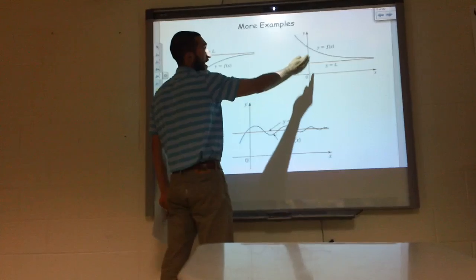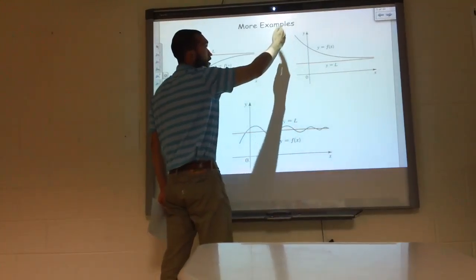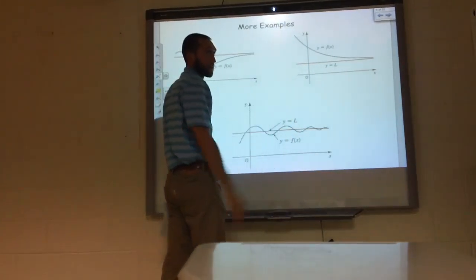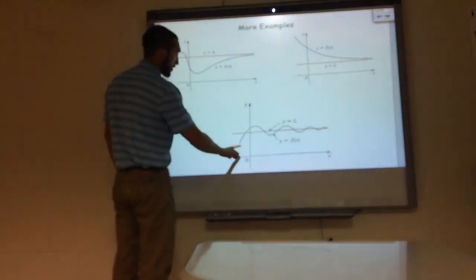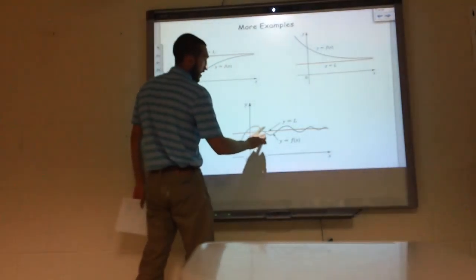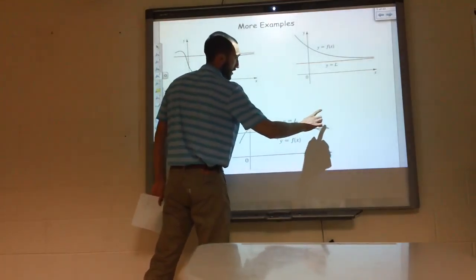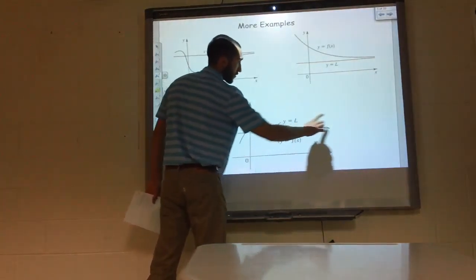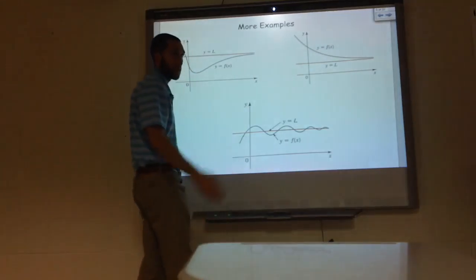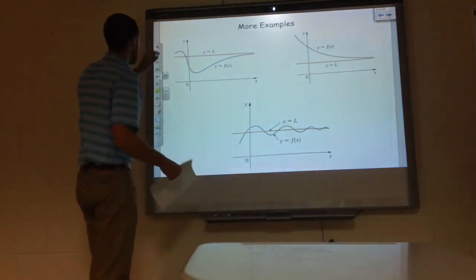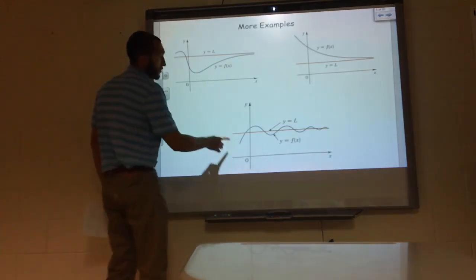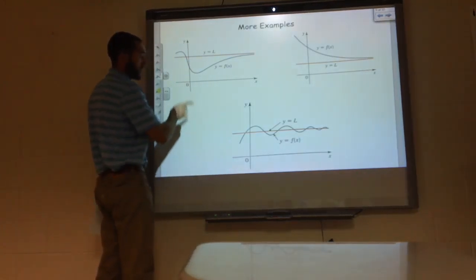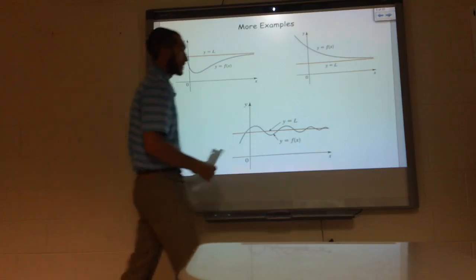So if I said limit as x approaches negative infinity, my limit's going to be infinity. It's never going to stop. This one here is a sequence, but eventually it looks like it's going to round to this horizontal line, y equals L again. Going towards negative infinity, it's actually going to diverge.